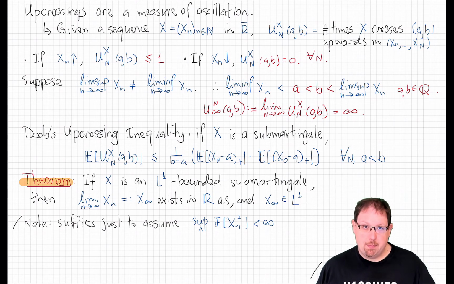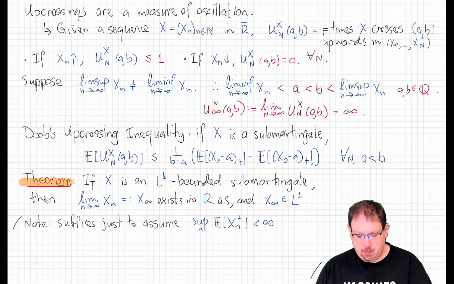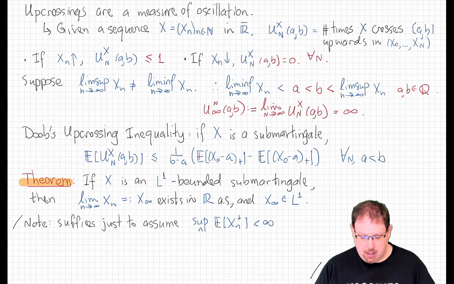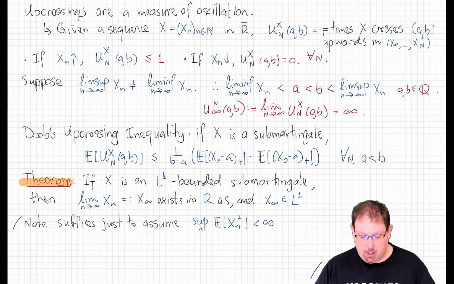Well, now we think back to what we proved last time with Doob's upcrossing inequality. That told us that at least in expectation, this number of upcrossings up to time n is controlled by some constant, depending on a and b, times this statistic here, which depends only on the values of the process x at time 0 and time n. So in particular, if we have some kind of uniform in n control on that right-hand side, we'll get that this thing has finite expectation for some particular a and b. If it has finite expectation, then it must almost surely be a finite valued random variable.